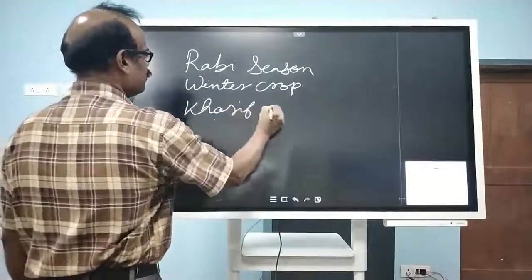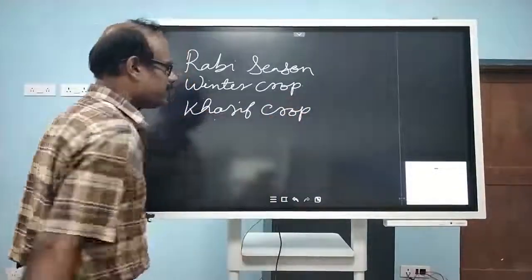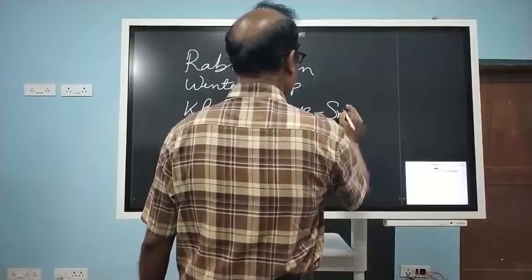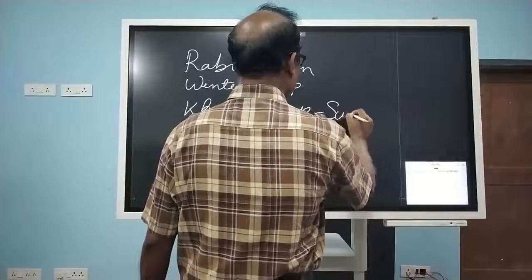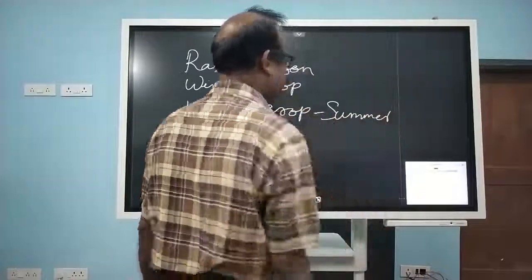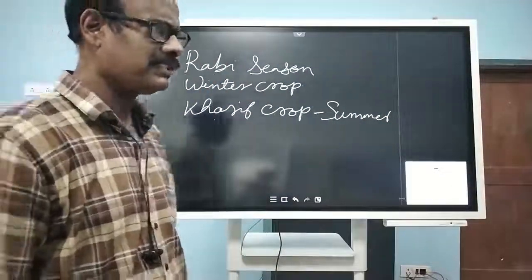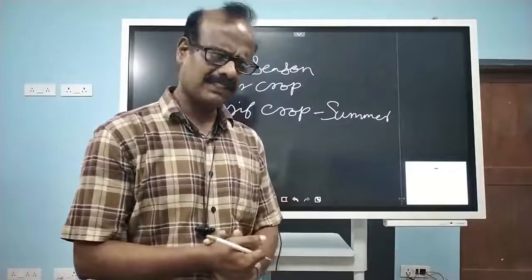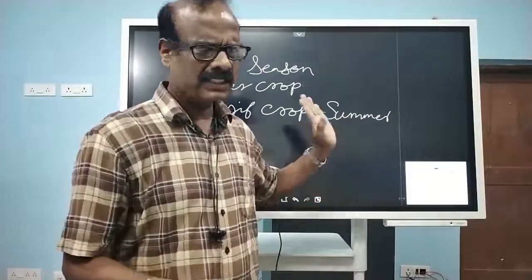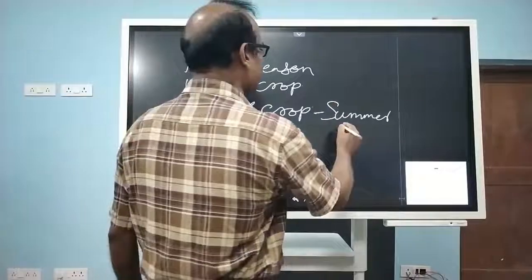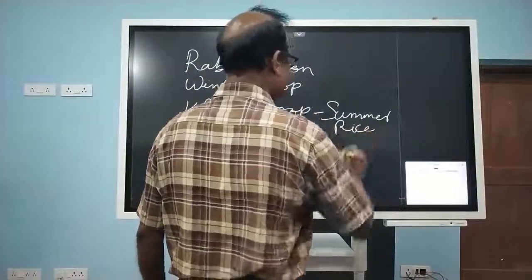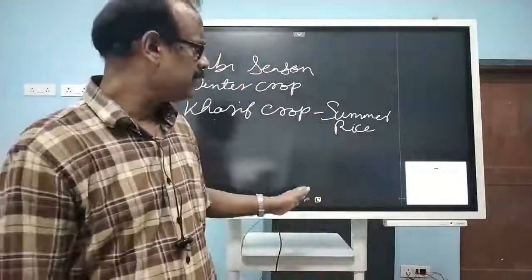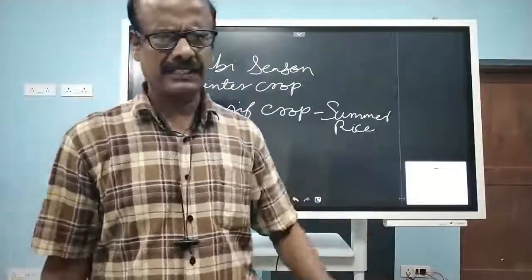Kharif crop. Okay, so this Kharif crop is a summer crop, grown during the summer season. So what is required? More rainfall and more temperature are required, then only the plants can grow. And here the main crop we have is rice. Rice, maize and all come under this crop.